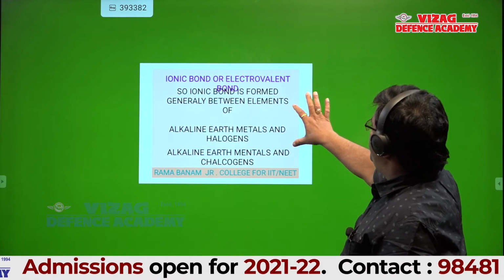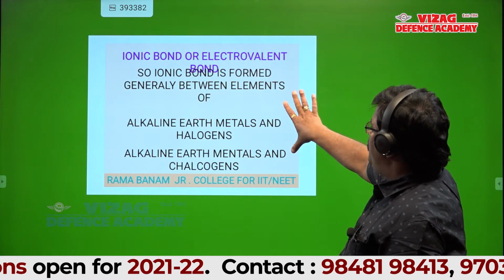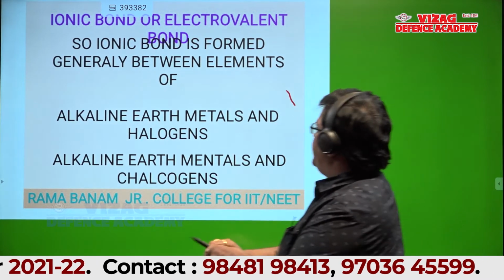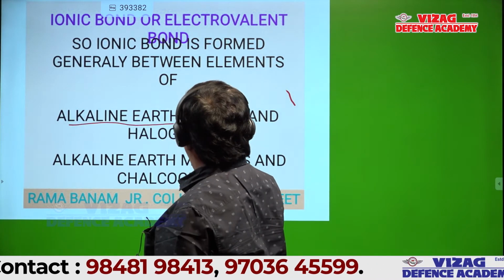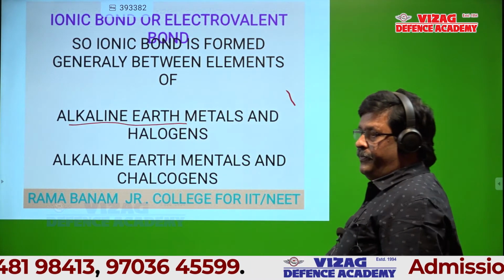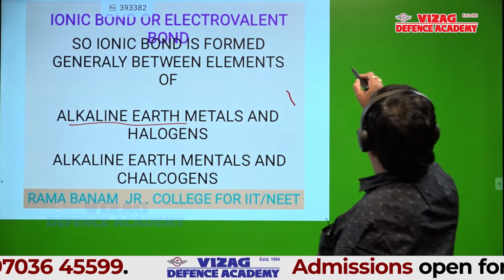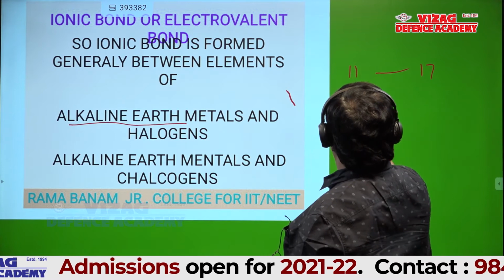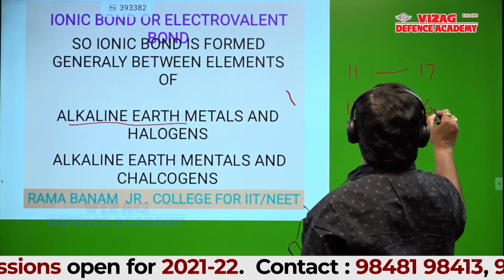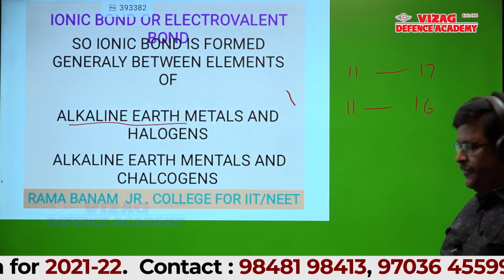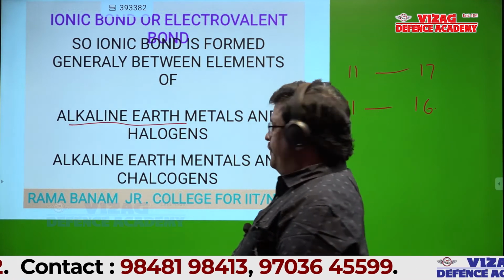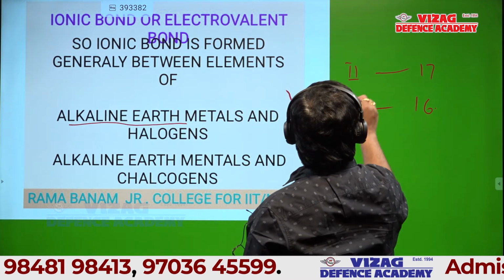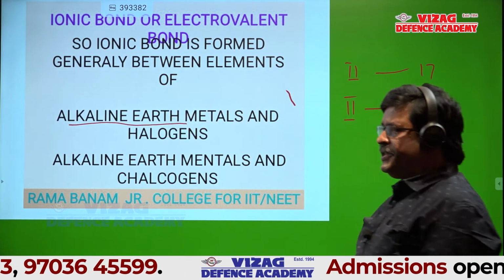Similarly, see the next slide. Ionic bond is formed generally between elements of alkaline earth metals and halogens, and alkaline earth metals and chalcogens. Alkaline earth metals means group 2, halogens means group 17, chalcogens group 16. Is it okay, students?